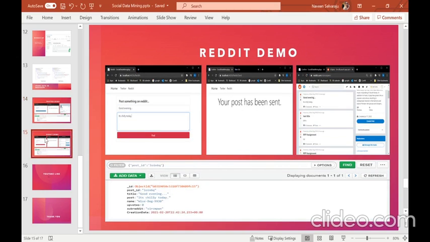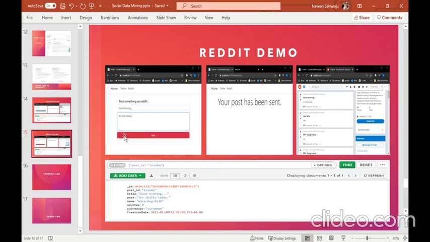Next, I'm going to show you a demo of how I post something on Reddit using this application. So I open my Reddit page, and in the Reddit page, I posted good evening in the title, and then in the content area, I typed it's chilly today.